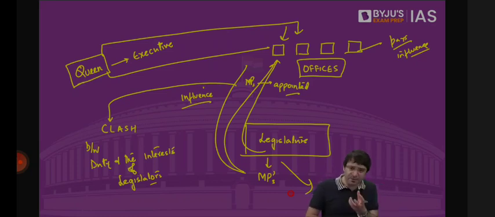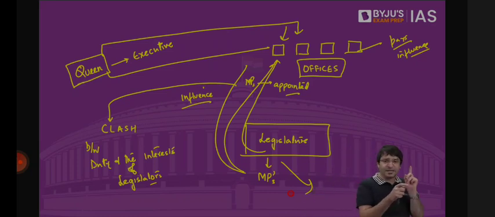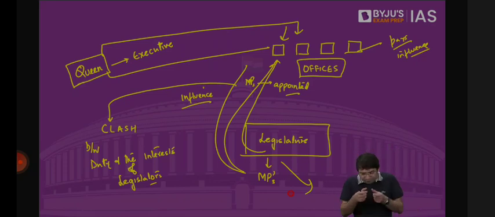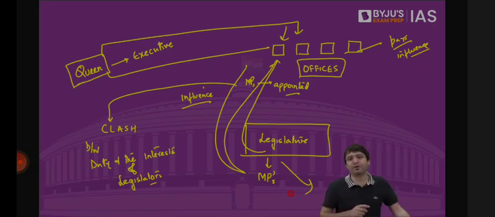Any member of the parliament, any legislator holding an office under the executive, this is an office of profit. And if you hold this office, you will be disqualified. Which means before the election, if you are holding this office, you cannot contest because we know you will come under the influence of the executive. If before the election you were not holding this office, after your election, now you are appointed to this office. After your appointment, you will be disqualified. Why? Because it clashes between the interests and the duties of the legislator.